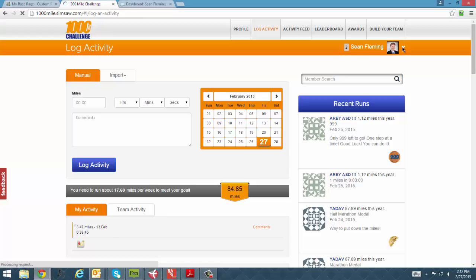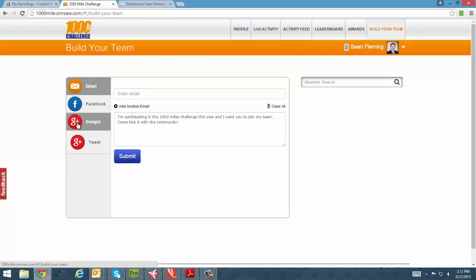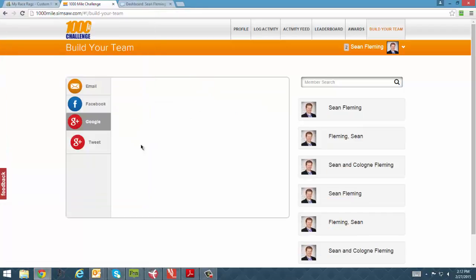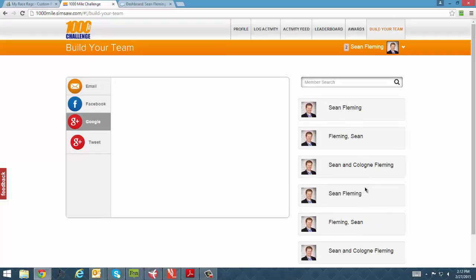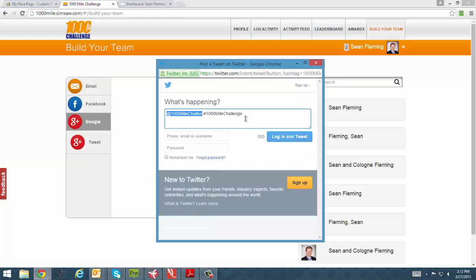and show you something. If I go in to build your team, and I go and click on the Google one, see over here on the right, it's just pulling up all of the duplicates of me in Google. It's not pulling up my Google Plus contacts. So we need to fix that. And then I see that you got the Twitter on here. That's great, but obviously we got the Google logo, and I haven't tried it yet.